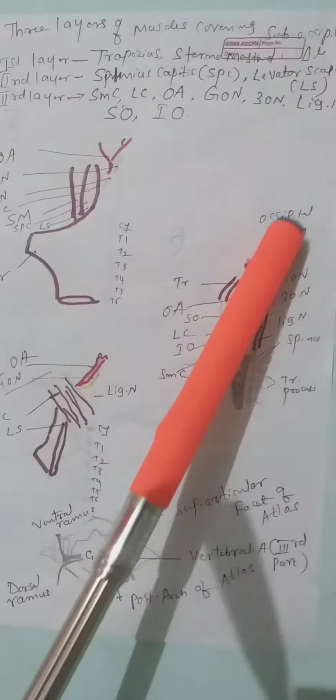Longus capitis can be seen here. Superior oblique, inferior oblique, and ligamentum nuchae can be seen here. Third occipital nerve, greater occipital nerve, and the occipital artery as the terminal branch. This is the trapezius muscle and the occipital artery.